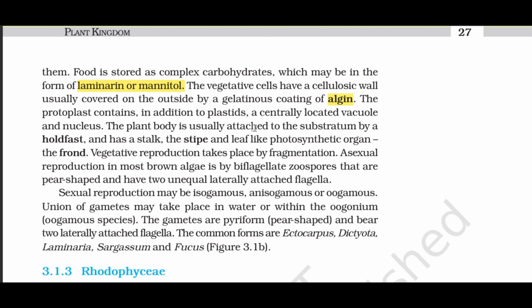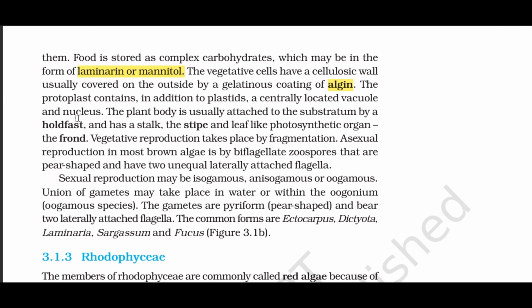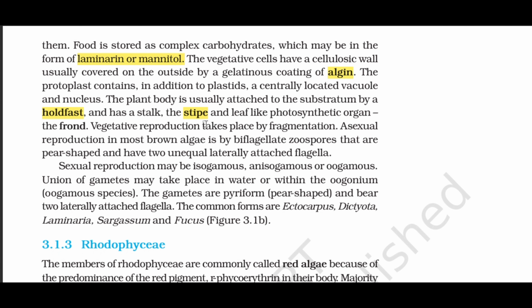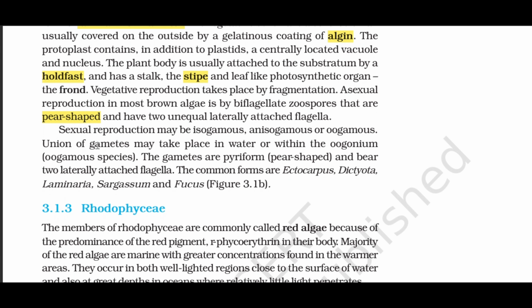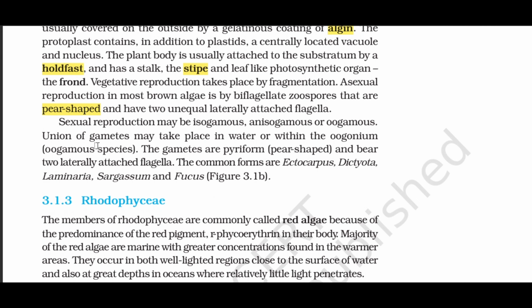The plant body is usually attached to the substratum by a holdfast, and has a stalk, the stipe, and leaf-like photosynthetic organ, the frond. Vegetative reproduction takes place by fragmentation. Asexual reproduction in most brown algae is by biflagellate zoospores that are pear-shaped and have two unequal laterally attached flagella. Sexual reproduction may be isogamous, anisogamous or oogamous.